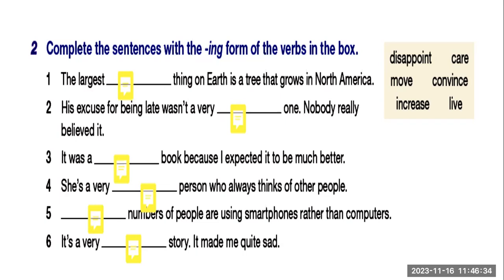The last living thing on earth is a tree that grows in North America. His excuse for being late wasn't a very convincing one. Nobody really believed it.